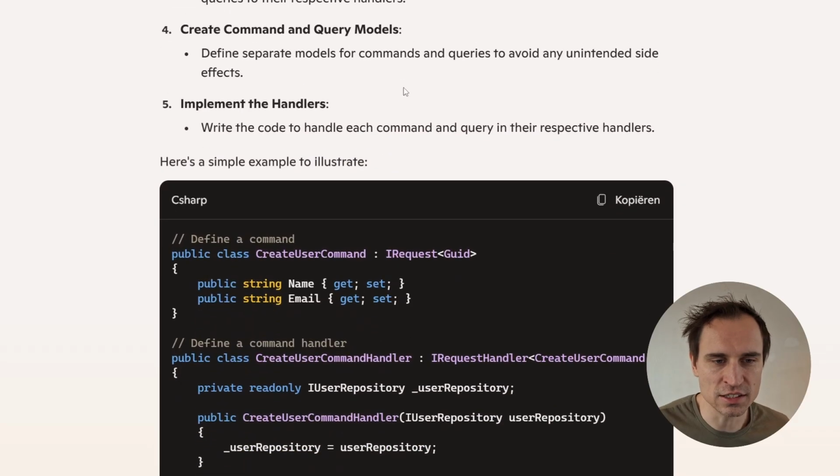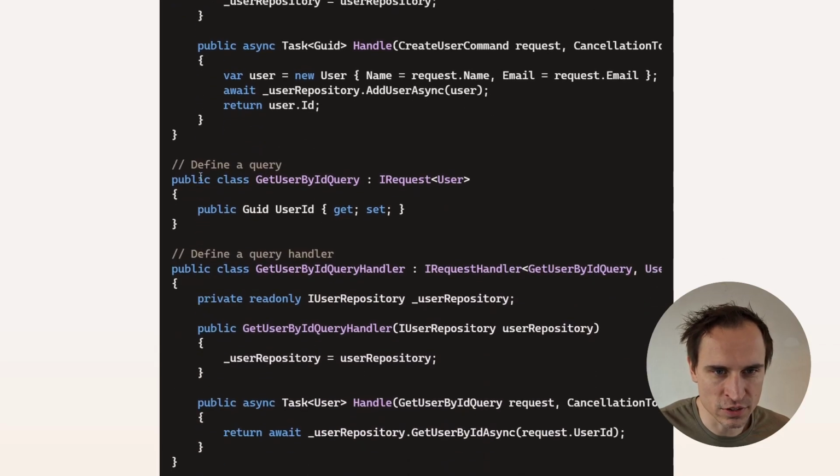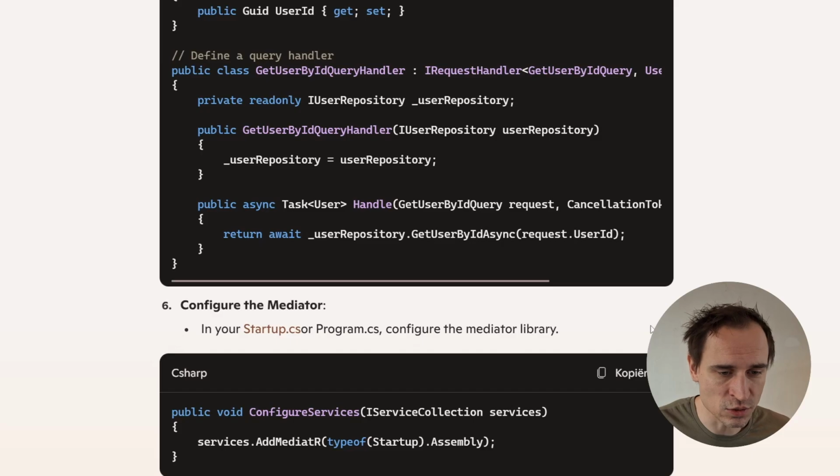Okay, let's take a look at the code that was suggested. So it's going to tell me to create a user command. Great, and then a handler. So we inject this IUserRepository, and then in the Handle method we just add a user right here. So that's my command, and then for a query we have another object right here, which is also an IRequest, and then we have another request handler. We inject the same IUserRepository, and then we handle the call by returning what we had right here. And then there's a little detail right here to configure MediatR, which is apparently the library that we are using.